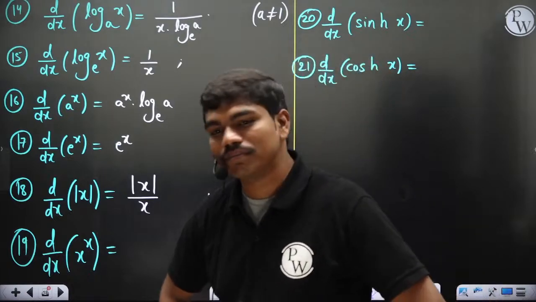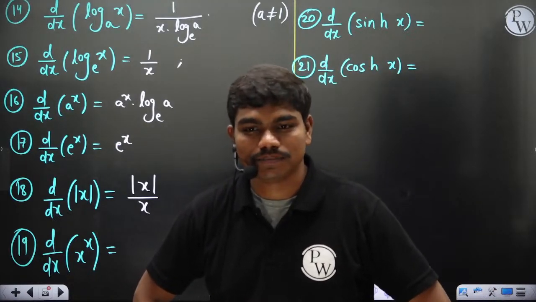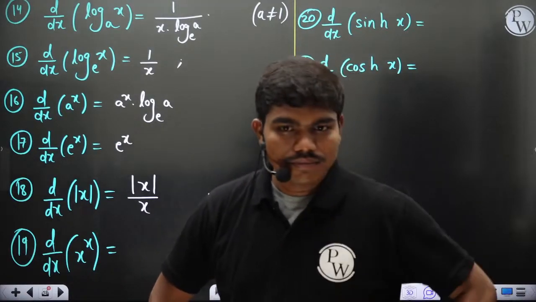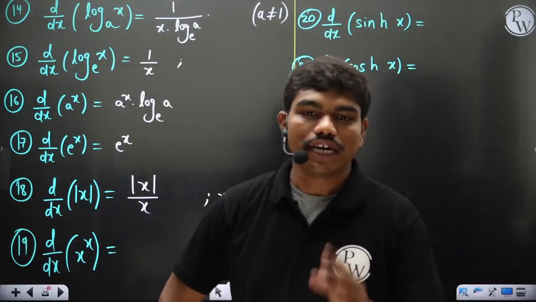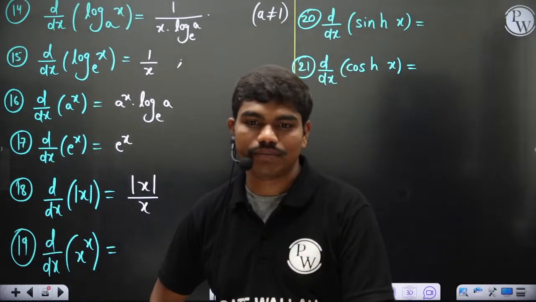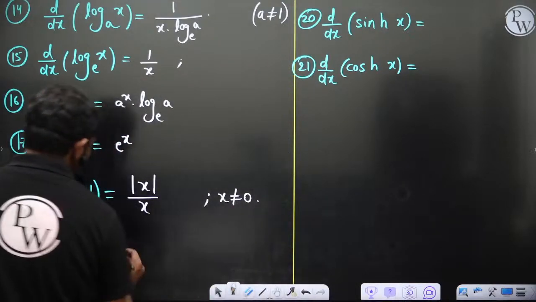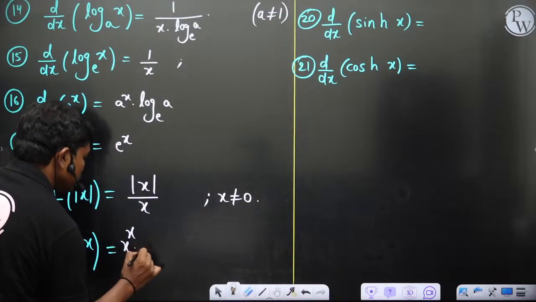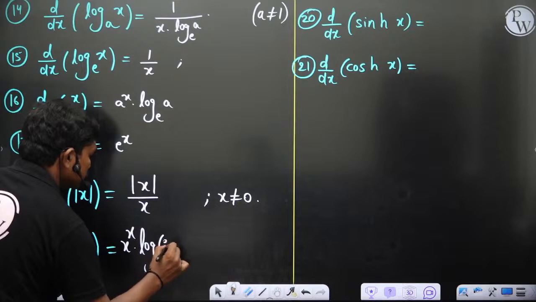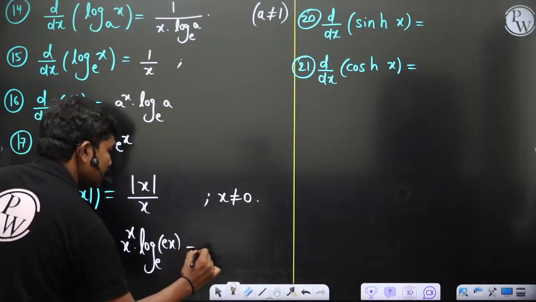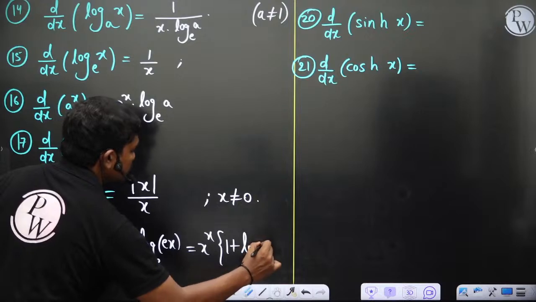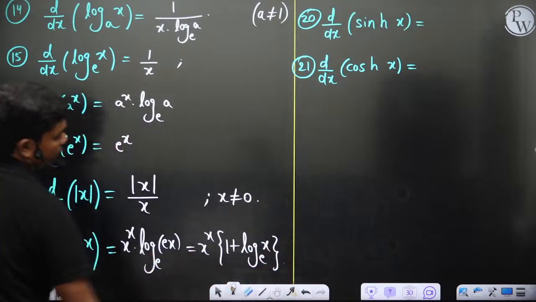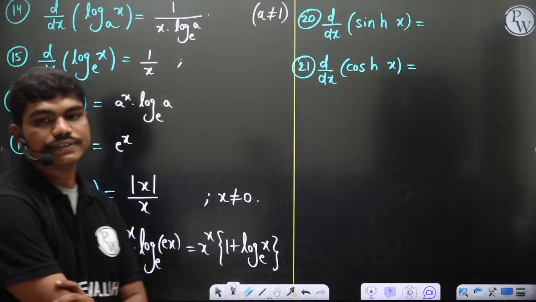So what's the derivative? It is x power x into log e power ex, that is, log ex to the base e. This can be written as x power x times log ex to the base e, or in other words, x power x times (1 plus log x to the base e). This is what we have. So this is the derivative in general.